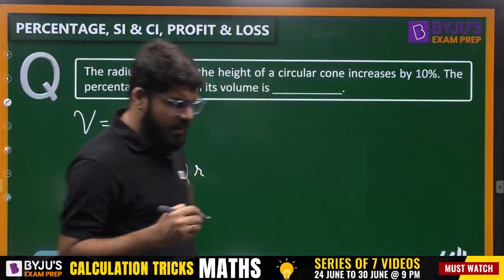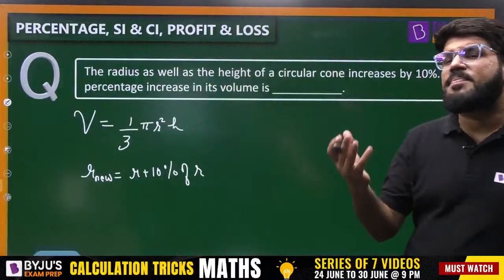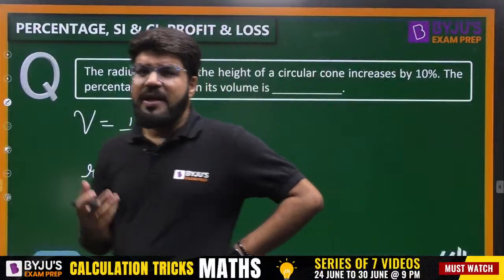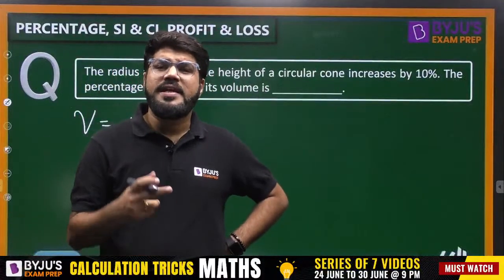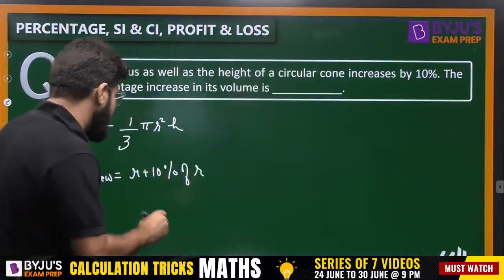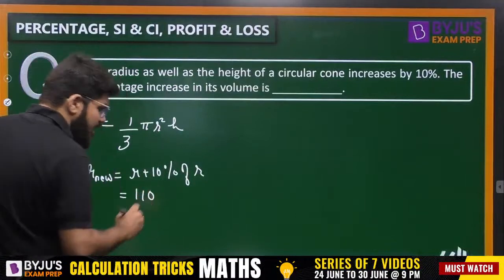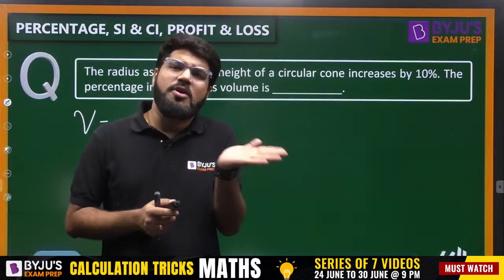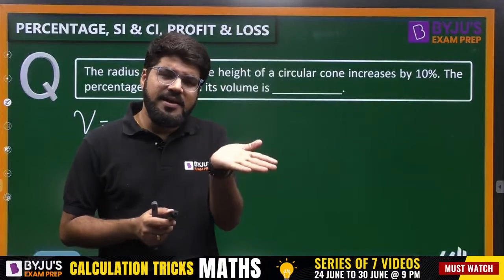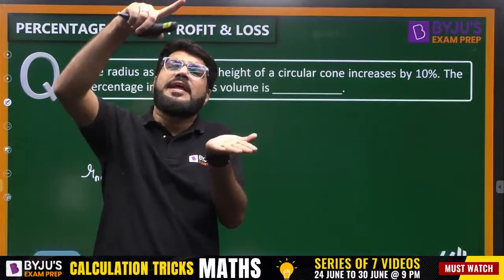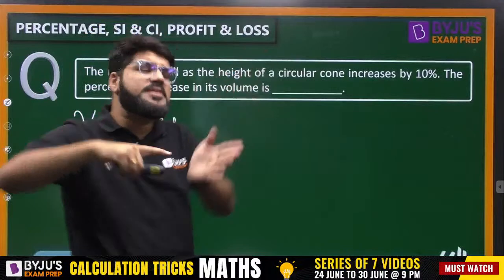So whenever, guys, remember, whenever a quantity is increased by 10%, how much does it become? Directly you should be able to write: when a quantity is increased by 10%, it becomes 110%. Because already a quantity is 100% of itself, na? Now it is increased by 10%. So the new value is 110% of R.